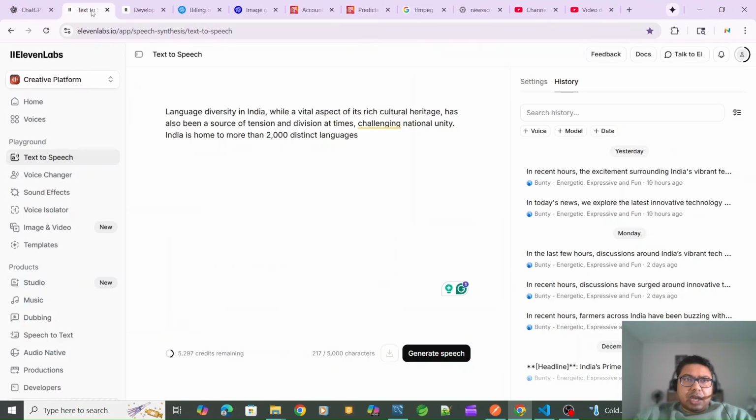Next, I am using ElevenLabs. ElevenLabs is one of the best places to generate speech out of text. Why is it the best? Because we can generate speech out of text from normal Java coding as well, since there are libraries available which can do this TTS, text to speech.